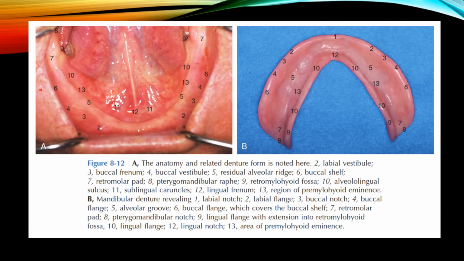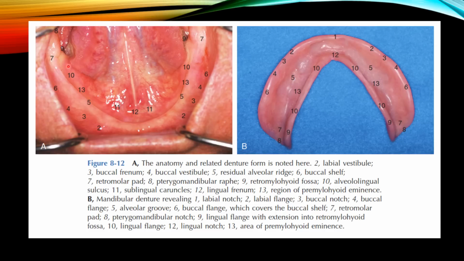This one is the retromolar pad, in both intraorally as well as the denture. Number 8 is the pterygomandibular raphe intraorally, and in the denture it is known as the pterygomandibular notch.